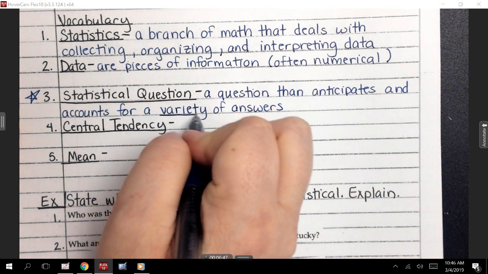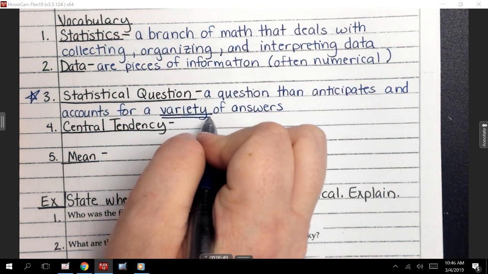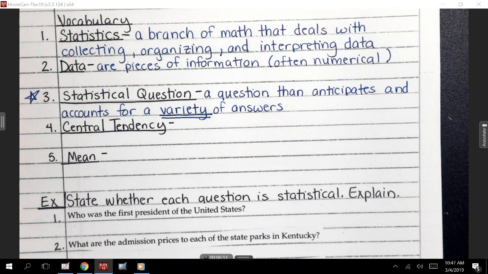Anticipates just means it knows they're coming, and accounts means it keeps track of them. I'm going to underline that word variety. That's going to be really important to us. So a statistical question plans for and keeps track of a variety of answers.